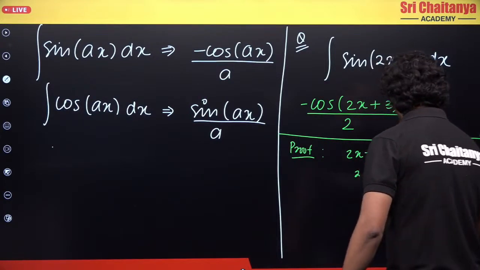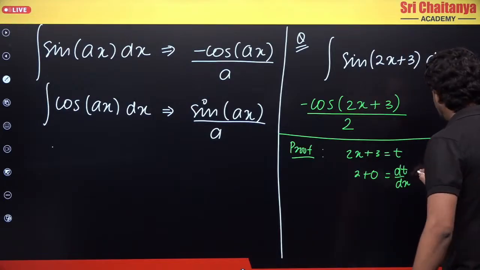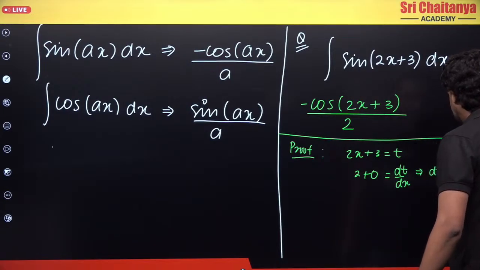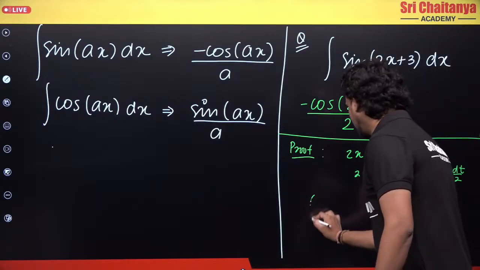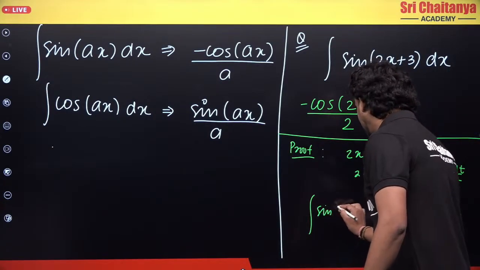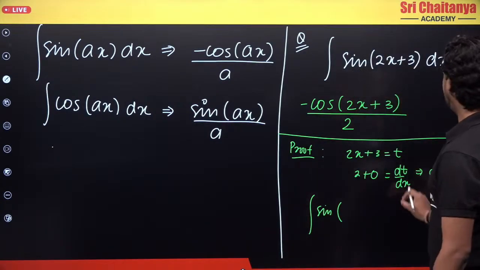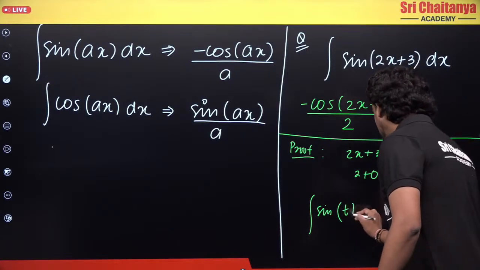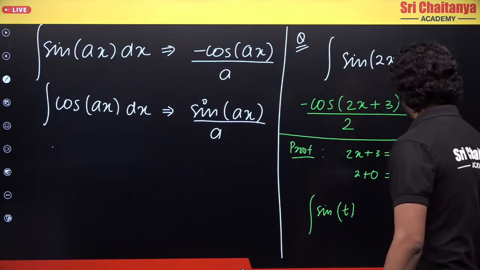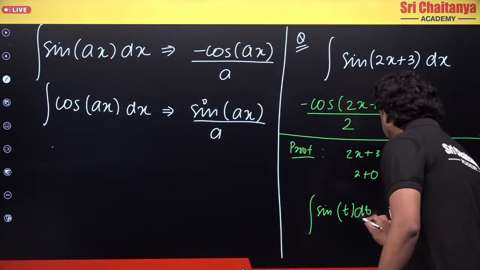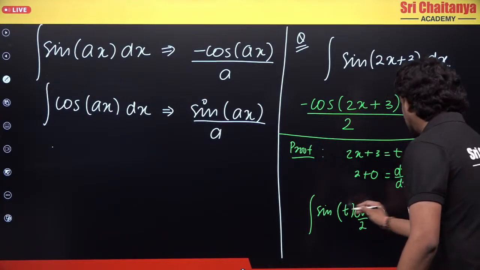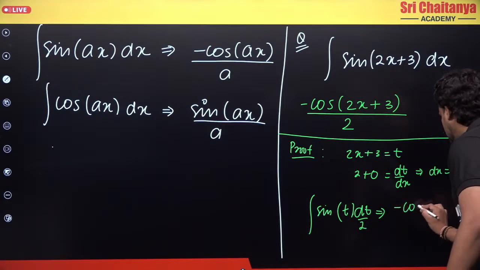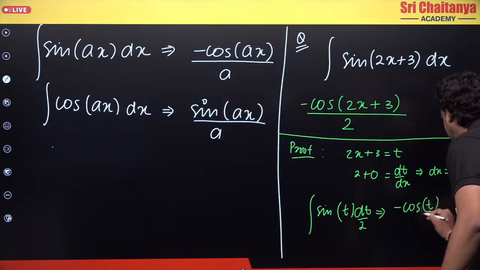So I can substitute that dx is dt by 2. Once I integrate, I will get sine of t, where t is 2x plus 3, times dx, which is dt by 2. Integration of sine t is minus cos t, by 2.